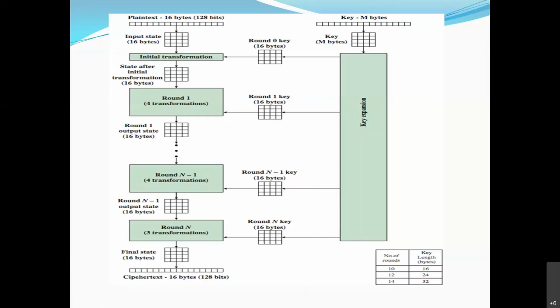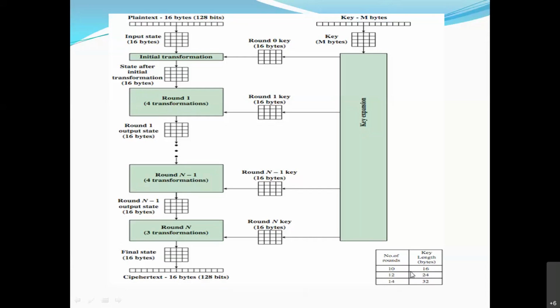Can you convert it into bits? 128, right? 128, 192, and 256. So key size is improved here. In DES that was 56. Here the minimum key size is 128, so it is very much difficult to crack the key and to crack the algorithm, right?